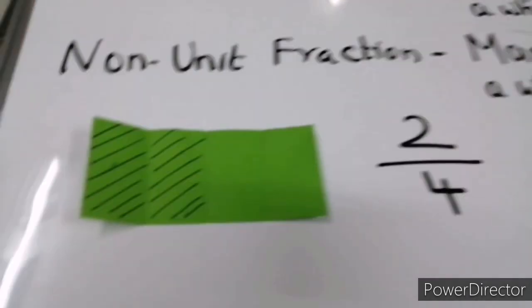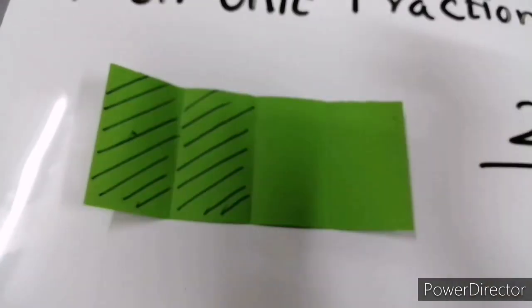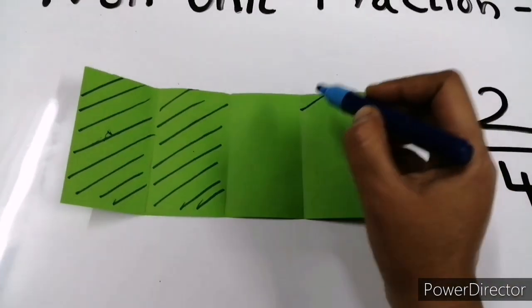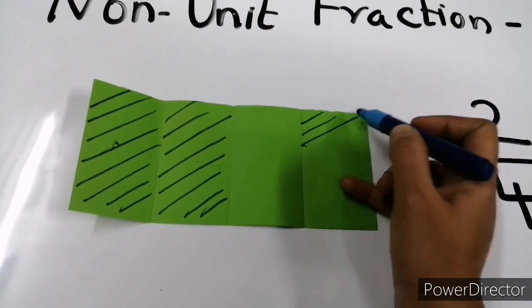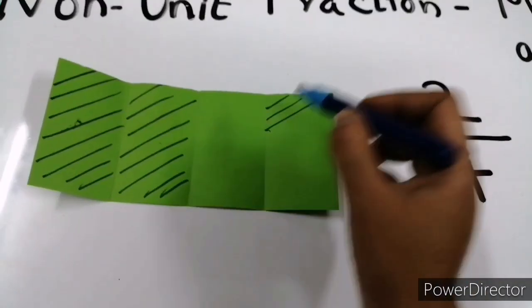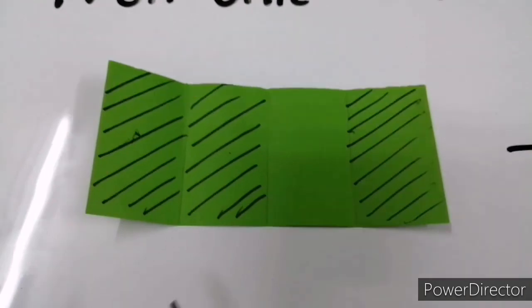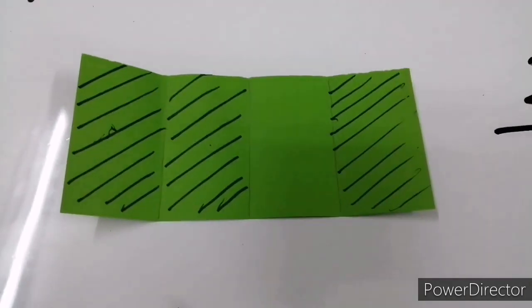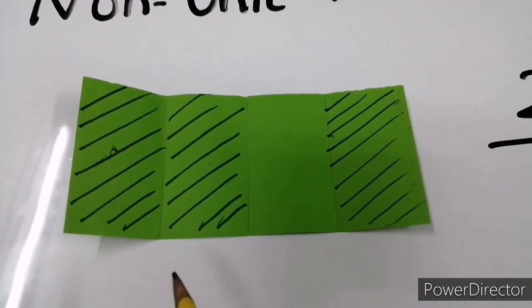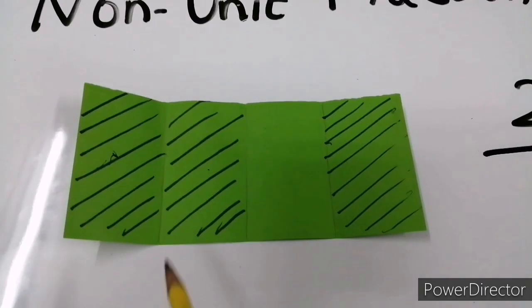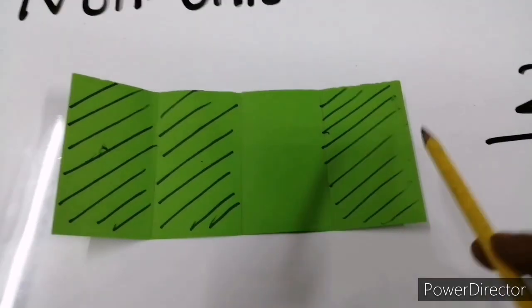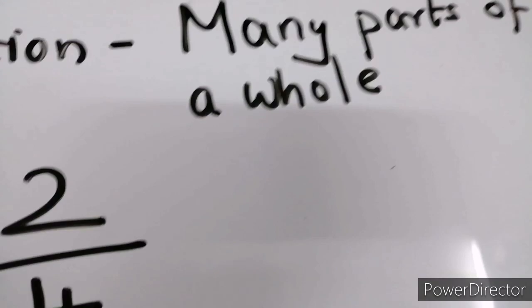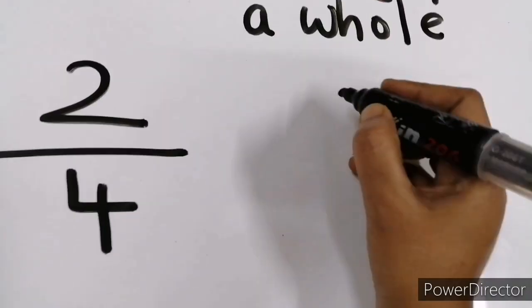Suppose I shade one more part in this. Suppose I shade this part also. Now tell me how we can write the fraction for the shaded parts. How many parts have we shaded here? 1, 2 and 3. So we will write that in the numerator, 3.